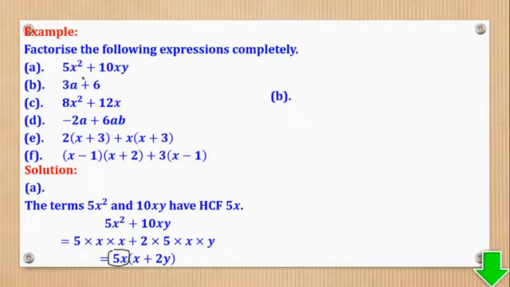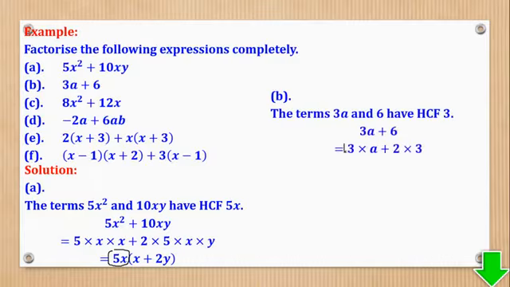Let us do the same procedure for part B. Part B, these terms have HCF of 3. Therefore, just as we see here, 3, 3. Now bring it out. What is left here is a, which is this, and what is left here is 2, which is this. So in that case, we have factorized. Okay, let's go to the next. I believe that by the end of these examples, you'll have grasped the concept behind factorization, but it all starts from identifying the highest common factor.